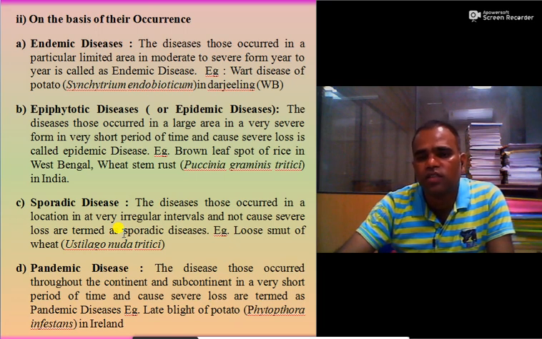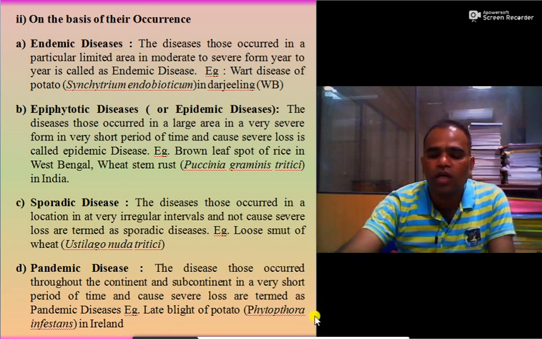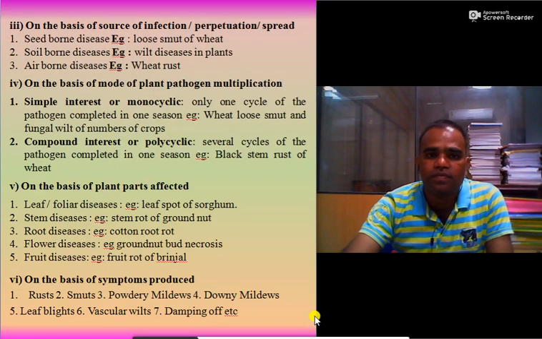Sporadic disease: the occurrence of the disease is irregular. Pandemic disease: when the disease occurs throughout a continent and subcontinent at the same period of time. So this is the difference between these four diseases. This classification is also very important. You must keep in mind all the examples. It may be asked in your exam.